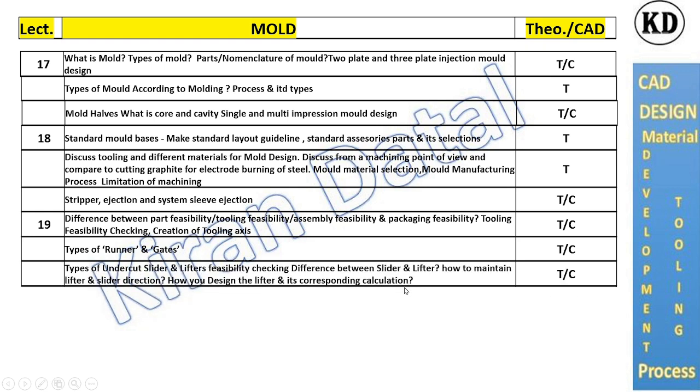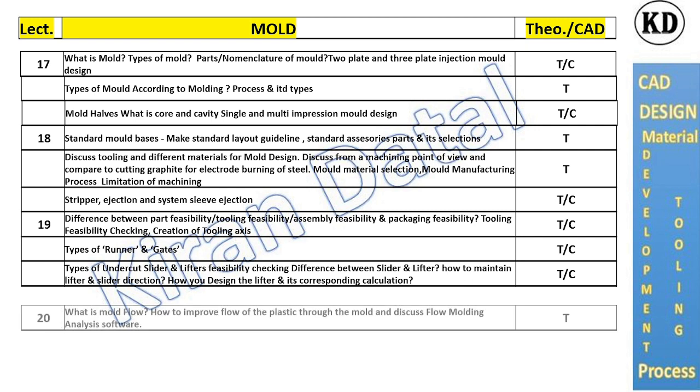Next one will be the types of undercut, sliders, lifters, considerations and calculations for sliders and lifters. How should they be cleared? How to avoid them? What will be the cost impacts on the mold? How the mold will be feasible or easy for manufacturing.